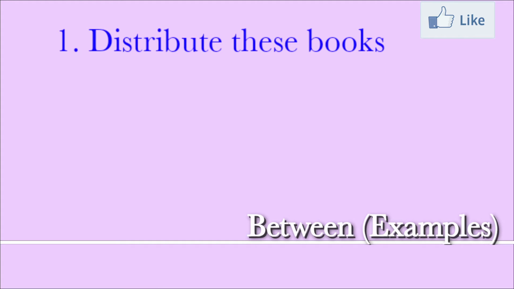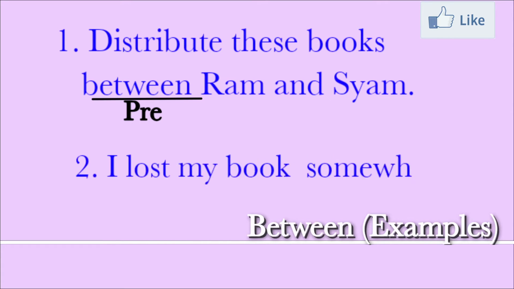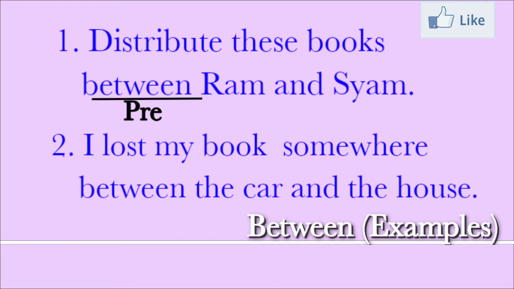Between. Distribute these books between Ram and Shyam. In this sentence, between is used only for two, Ram and Shyam. So then we use between. Another example: I lost my book somewhere between the car and the house. Between here indicates two things, in between them. Then we use between.